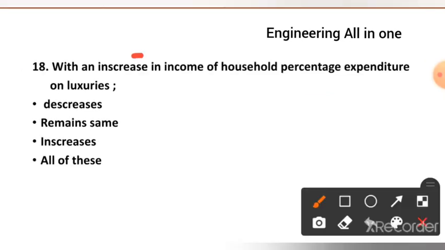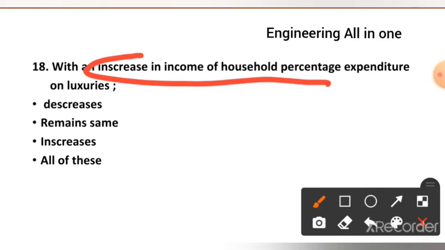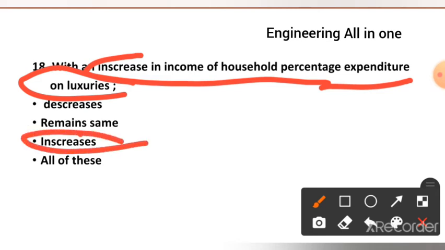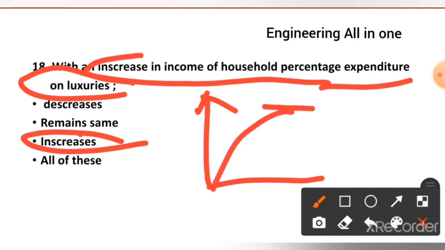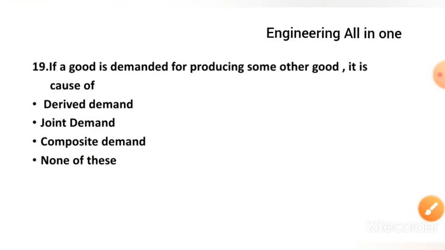With an increase in the income of the household, the percentage expenditure on luxuries: decrease, remain the same, increase, or all of these? The right option to this question is option C, increases. As income increases, the percentage of income spent on luxuries increases. Now see question number 19.